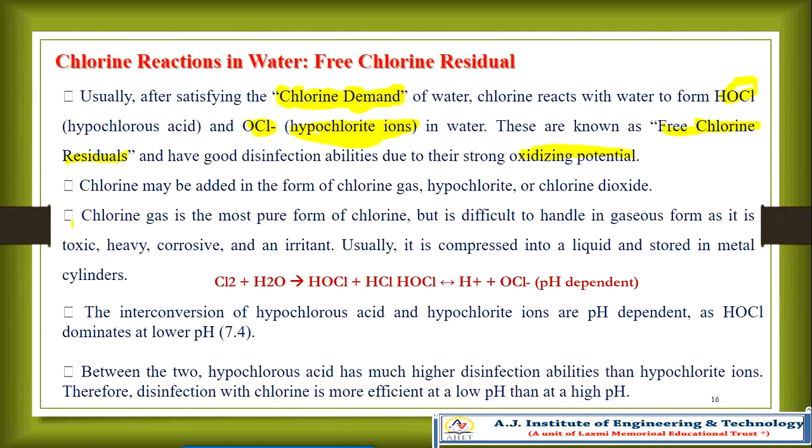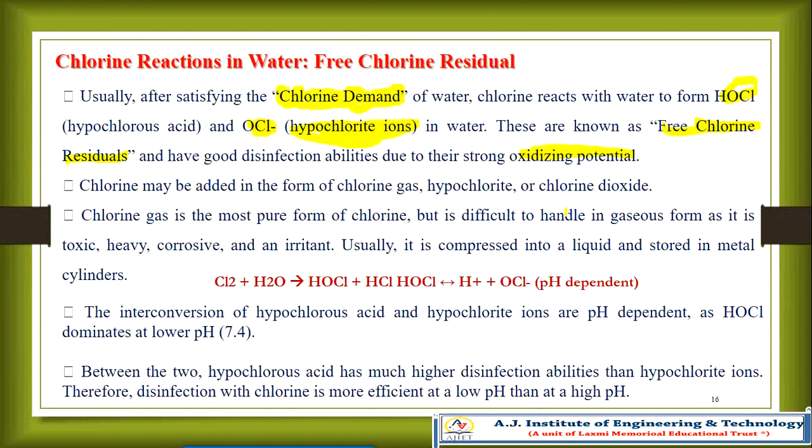Chlorine may be added in the form of chlorine gas, hypochlorite or chlorine dioxide. Chlorine gas is the pure form of chlorine but difficult to handle in gaseous form. Any matter is difficult to handle in the gaseous form. But there is a process to apply it to the water in gaseous form also, and one more advantage of the gaseous form is that it is efficient and the result is good.